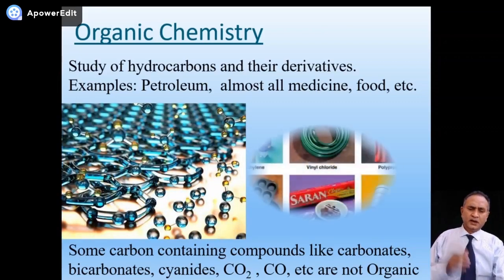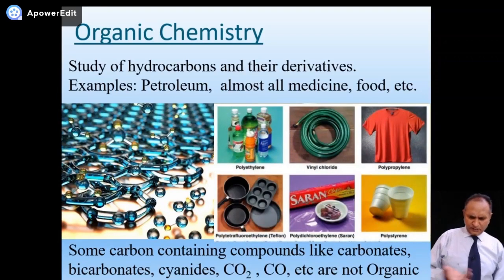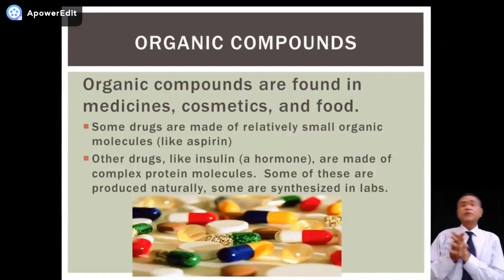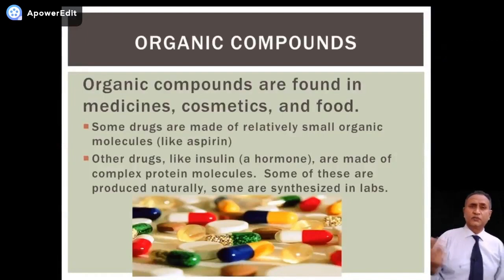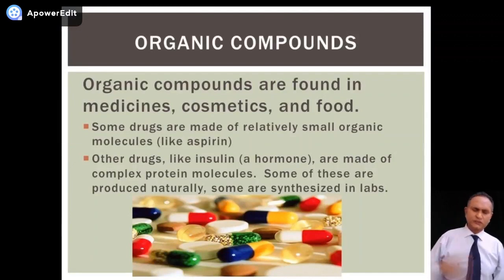These are the different compounds. As you can see, polyethylene, polyester, PVC pipes, chocolates, or fiberglass, etc. All of these are organic compounds. So organic compounds are all around us. Most of the medicines that we use are the products of organic compounds. Cosmetics, as I told you earlier, food, as I told you earlier. Some drugs are made of small organic molecules like aspirin. What is the chemical name of aspirin? Acetyl salicylic acid, right? Insulin. These are all organic compounds. I'm just trying to show the importance of carbon compounds.